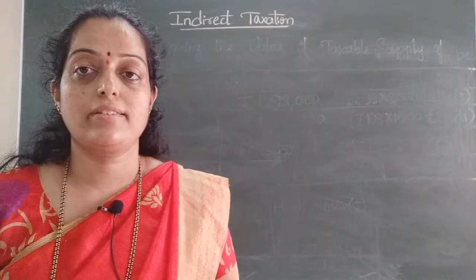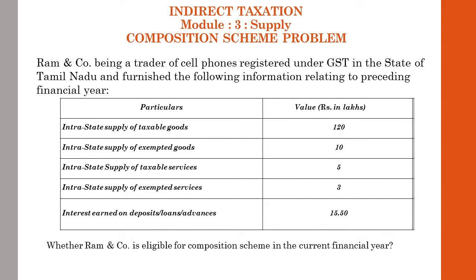The problem is like this, you can refer to the slide. Ram & Co, being a trader of cell phones, registered under GST in the state of Tamil Nadu, furnished the following information relating to the preceding financial year.